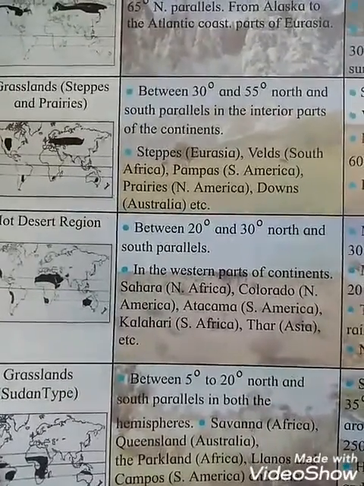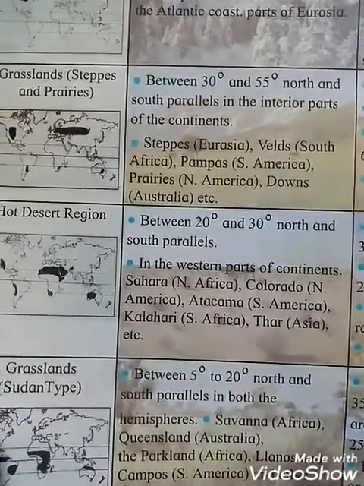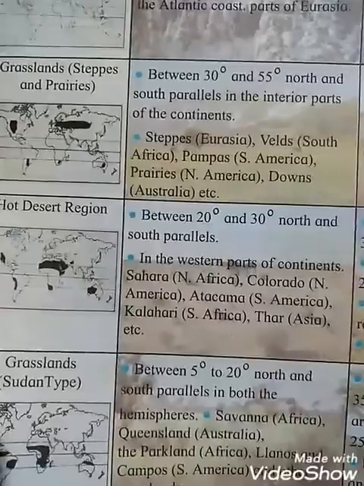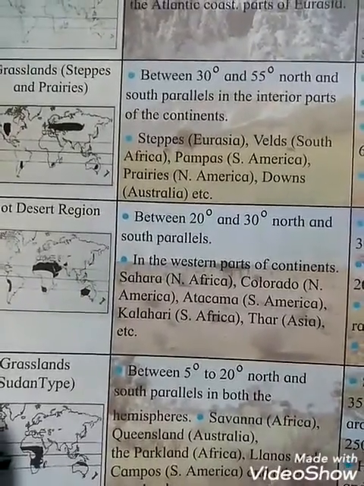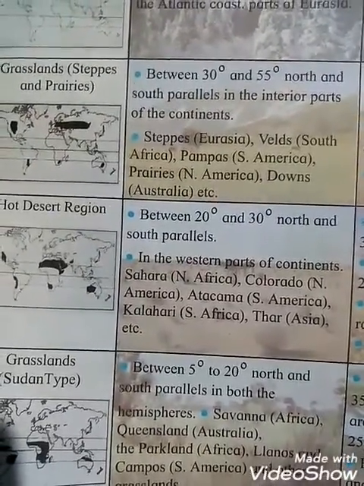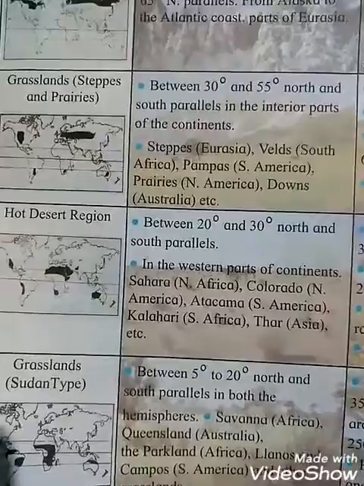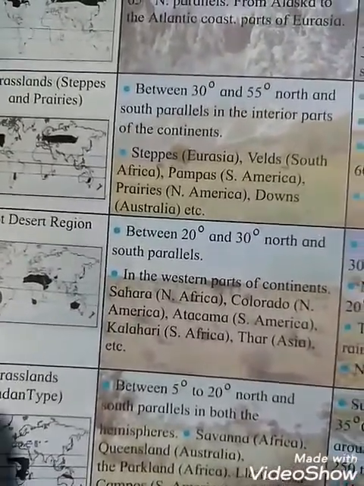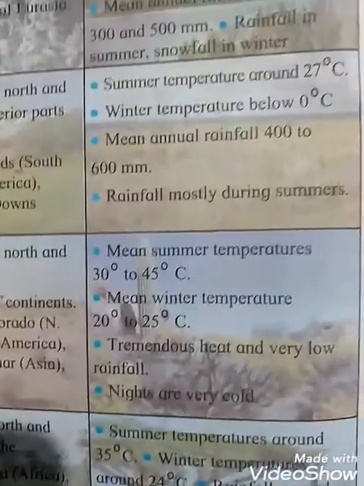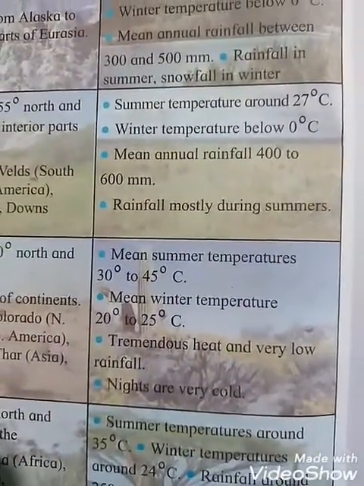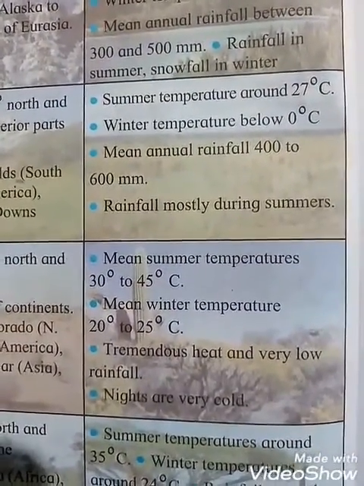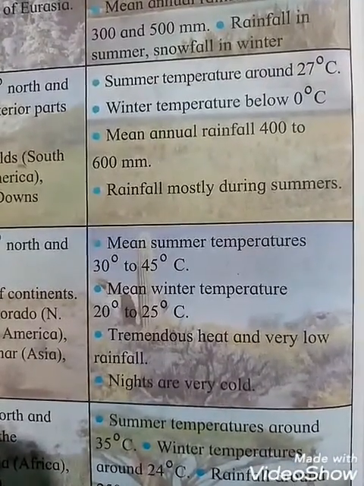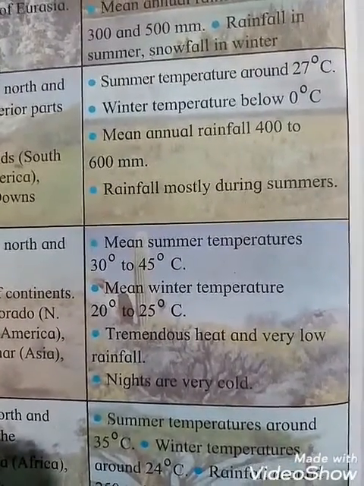And in the western part of the continent: Sahara, Colorado in North America, Atacama in South America, Kalahari in South Africa, Thar in Asia, etc. So all these are the desert regions, students, hot desert regions. And the climate: mean summer temperature is 30 to 45 degrees Celsius, and mean winter temperature is 20 to 25 degrees Celsius, students.